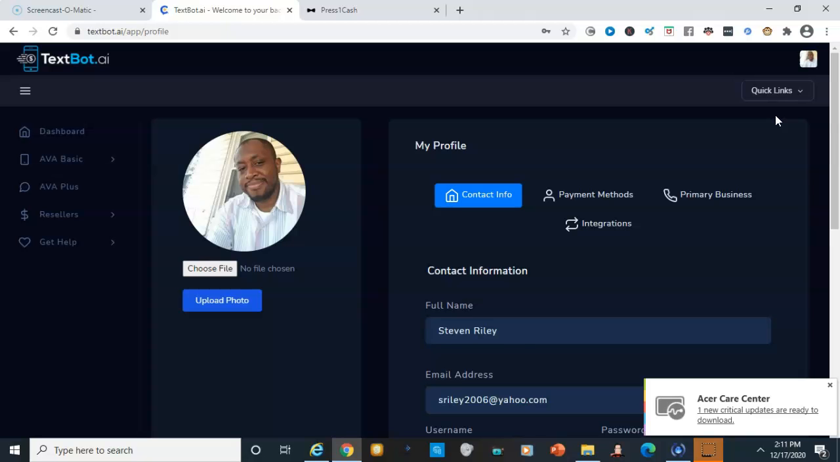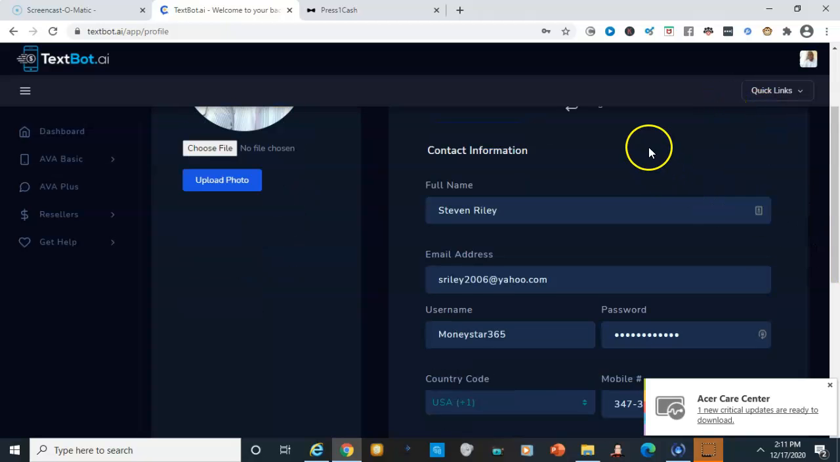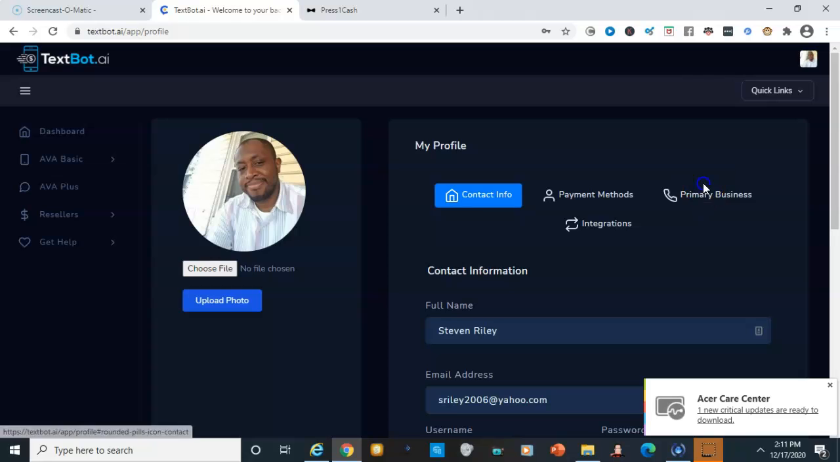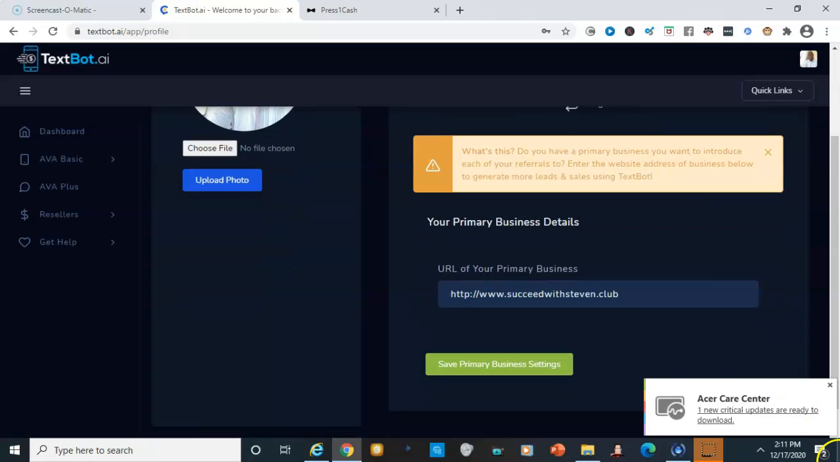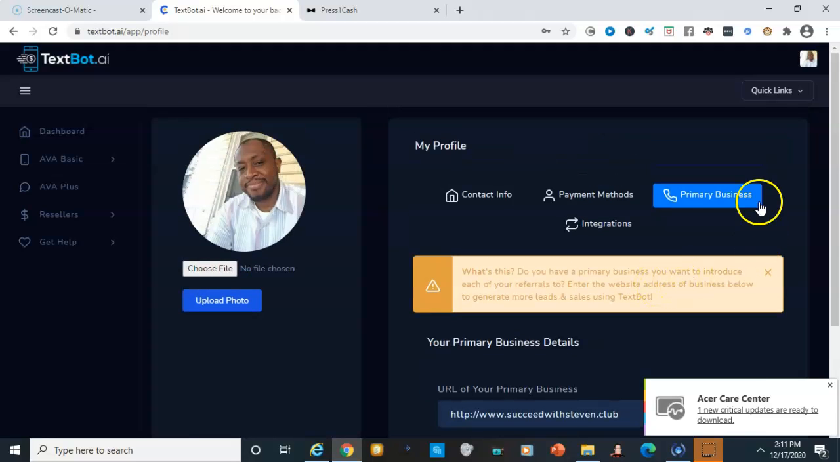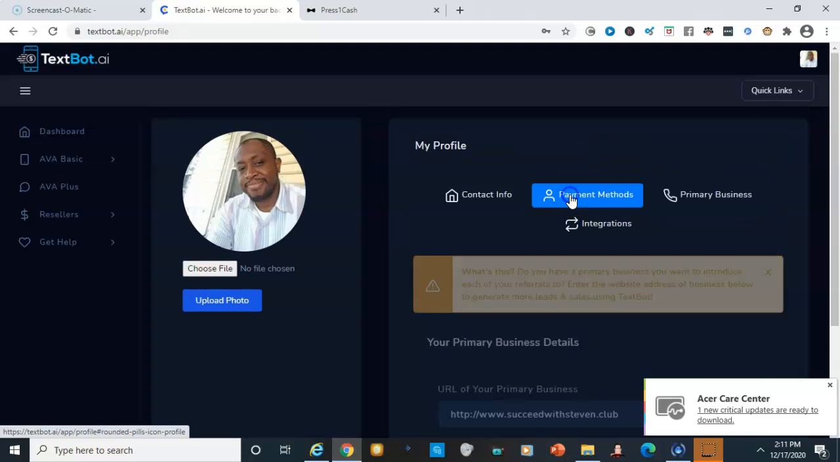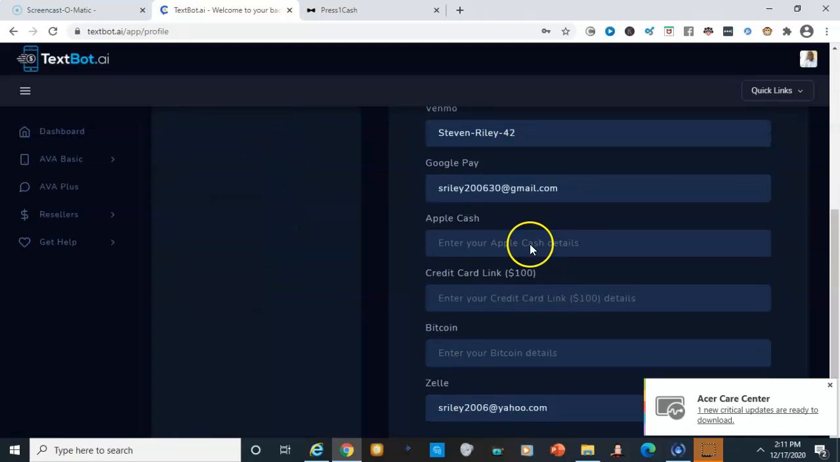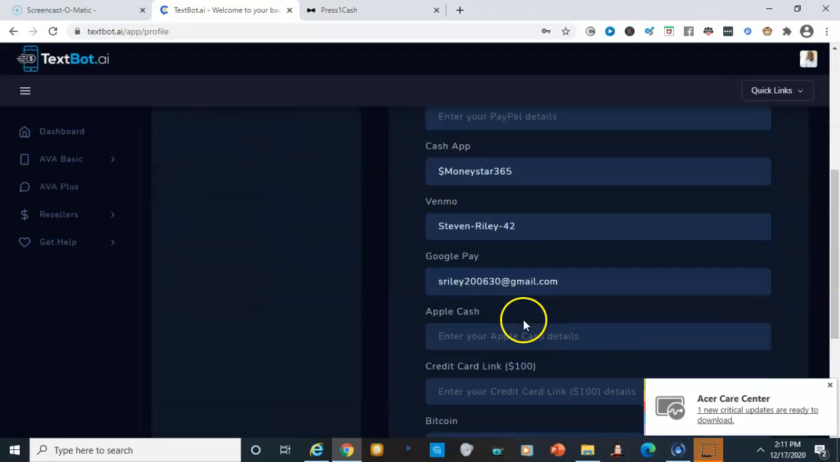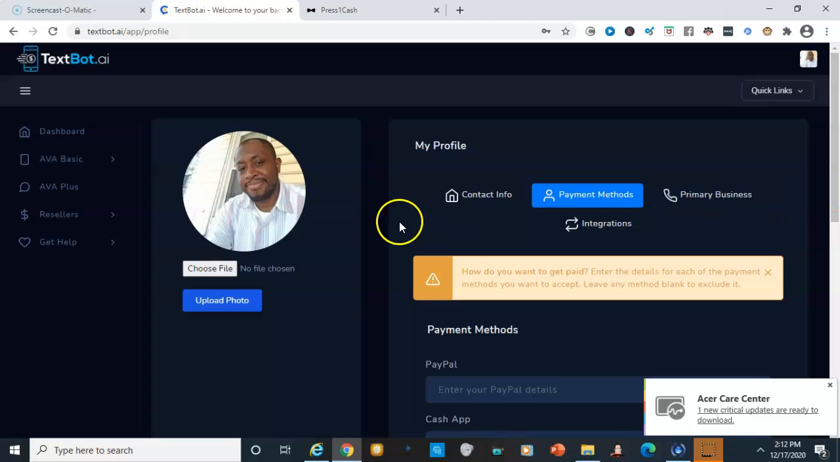So with your profile in TextBot, you're able to add a custom message right down here under the primary business tab. This will be the URL of your primary business. You can add that right there, and that will be something that you can use to promote your other business to your prospects. You have different payment methods here, about 8 of them that you can utilize, and your contact info will be there.